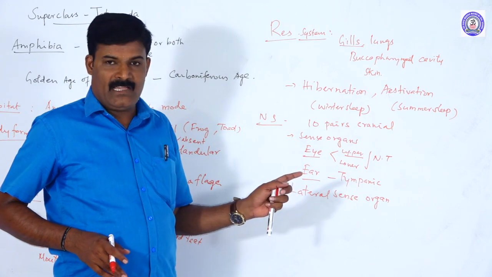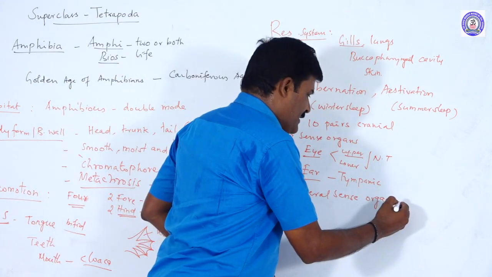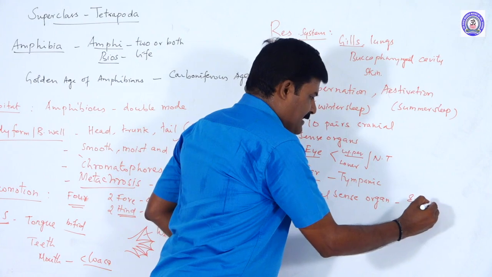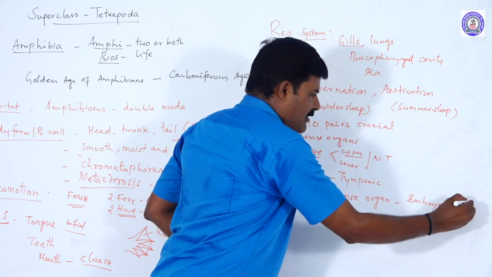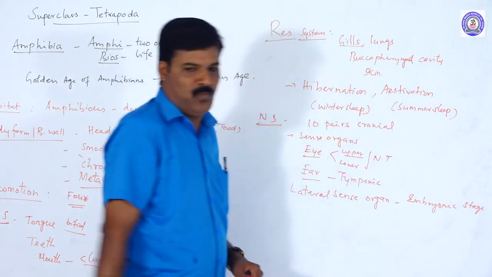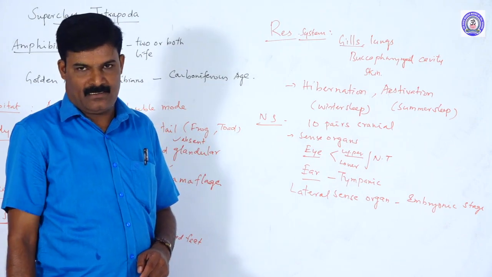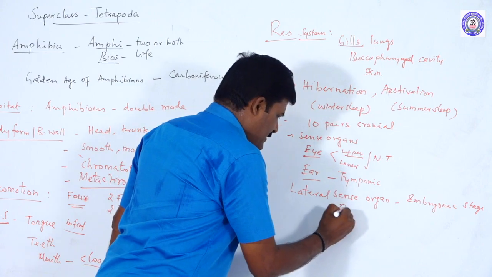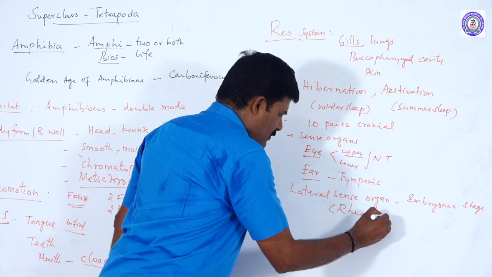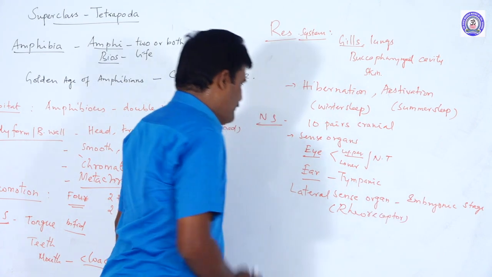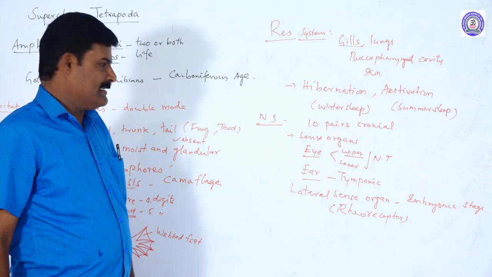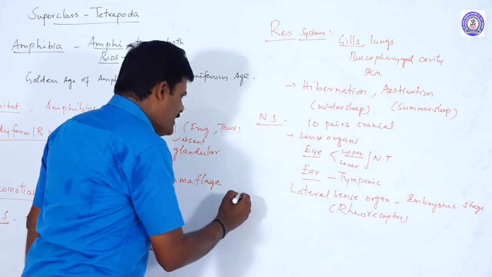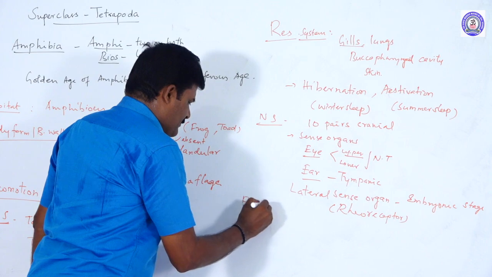In fishes they are well developed, but in frogs they are present only in the embryonic stage, the tadpole stage. The lateral line sense organ acts as the rheoreceptors. This is the nervous system. Another one is the excretory system.